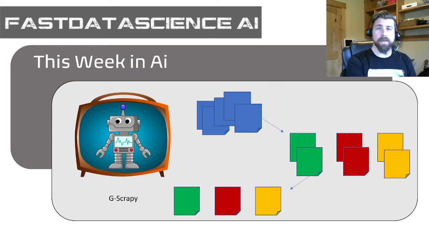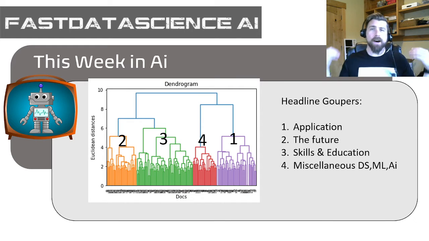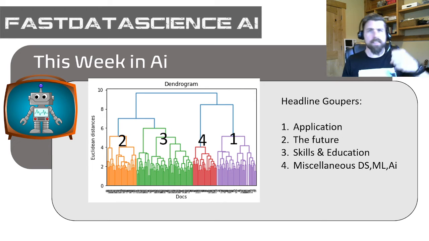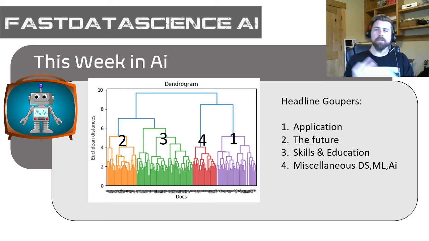What did we learn this week from this new approach? We found four meaningful topics, or four meaningful ways to group all of these different articles. This week, those headline groupers fall in these four categories. First was the application of data science, machine learning, and artificial intelligence in different arenas and different industries. Number two is more focused on the future of data science, the trends, the things that we might see coming. Number three, skills and education. That was actually the largest group.